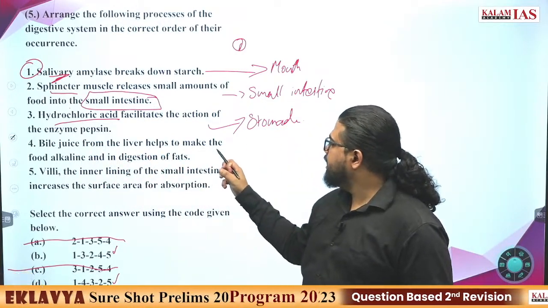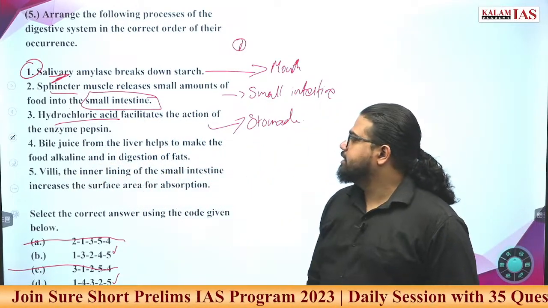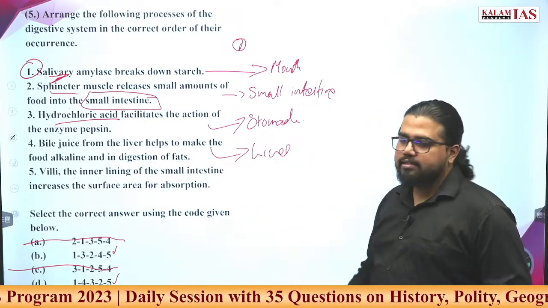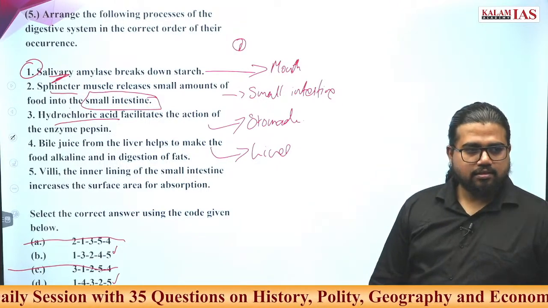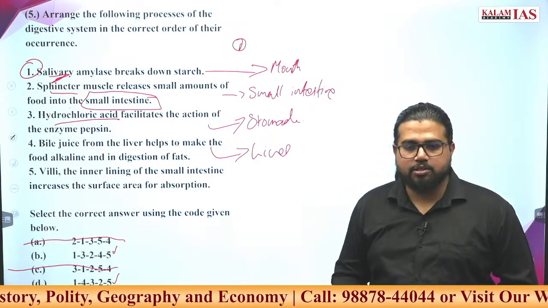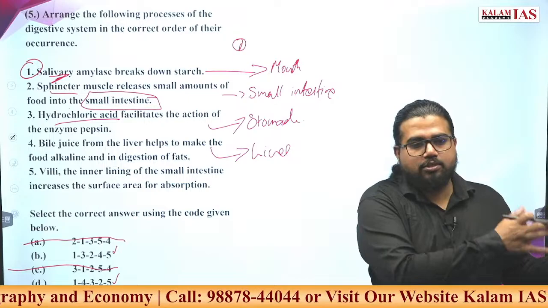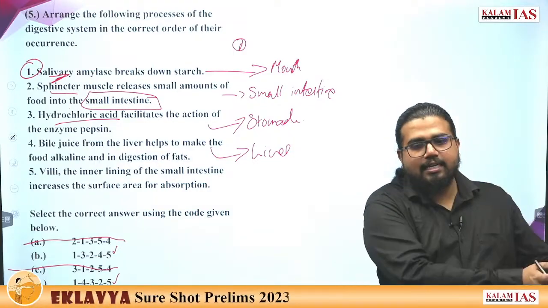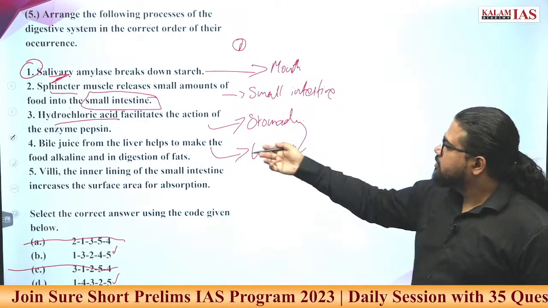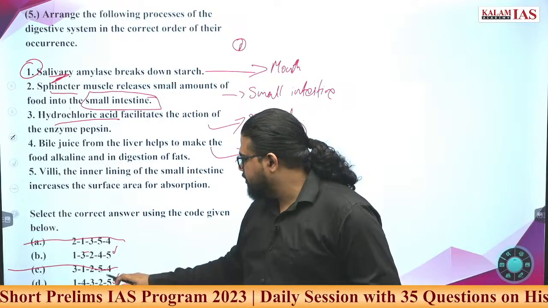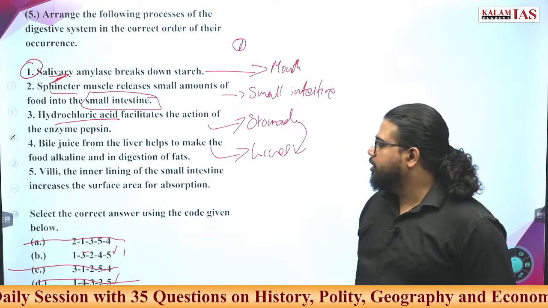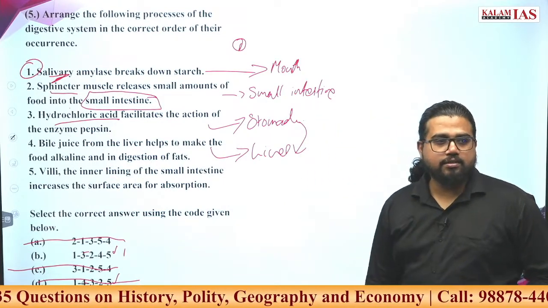Bile juice from the liver helps make food alkaline and helps in digestion of fats. Bile juice, where is it coming from? Liver. Where can the liver be? After the stomach. Like you eat something, through the pipe it is directly going into the stomach. From there, all the other processes are starting. Like the liver may be there, then the intestines may be there. Whatever the process is, it should come after the stomach only. So 3-4 should be the order. Here 3-4 is there. Here it is 4-3. So obviously you can strike it down. We have boiled down to only one option.